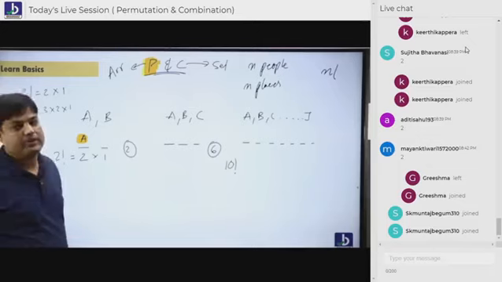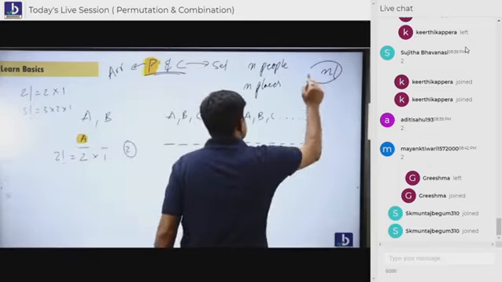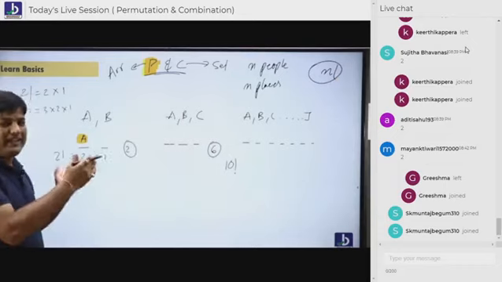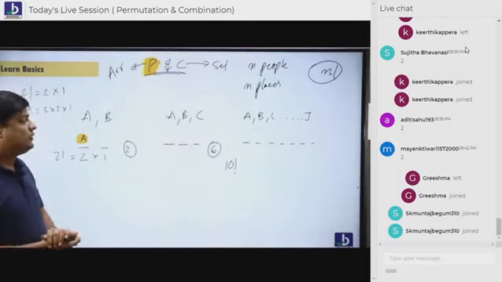2 factorial. 2 into 1 we call it as what? 2 factorial. Why has this factorial come? Because these are the sort of arrangements. Okay, now let's try to go across and just try to see here.